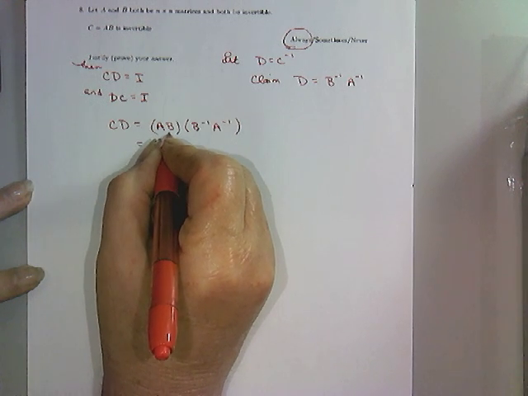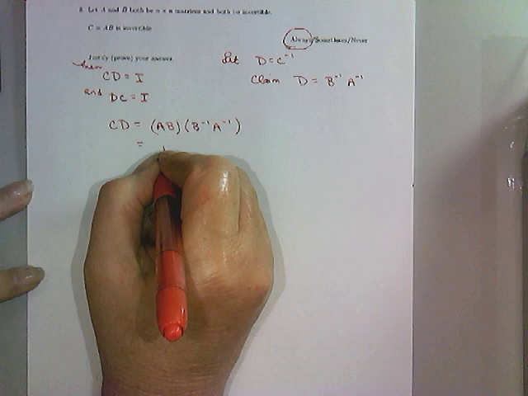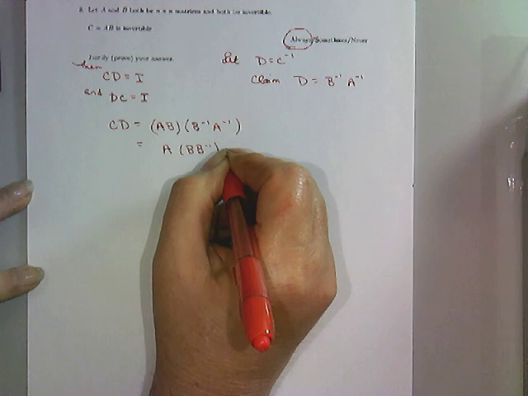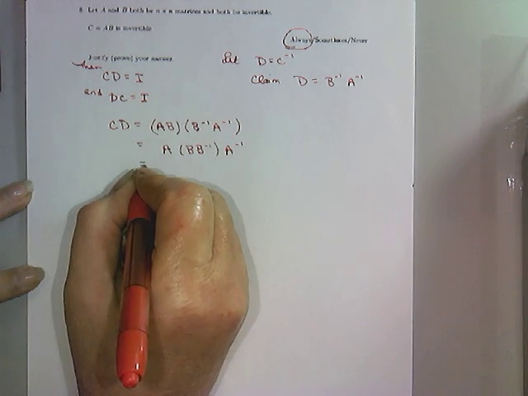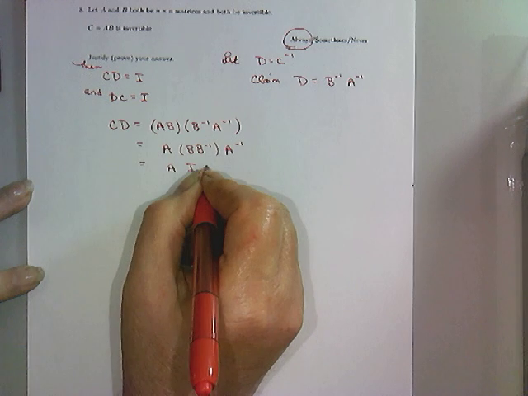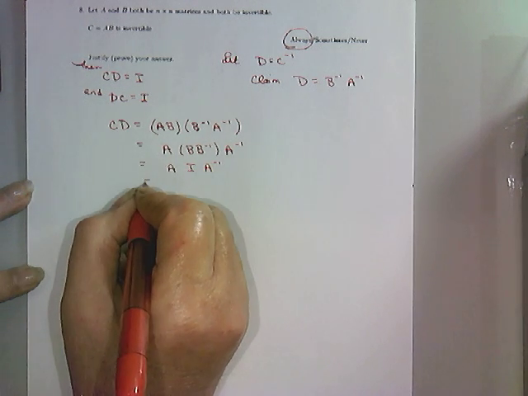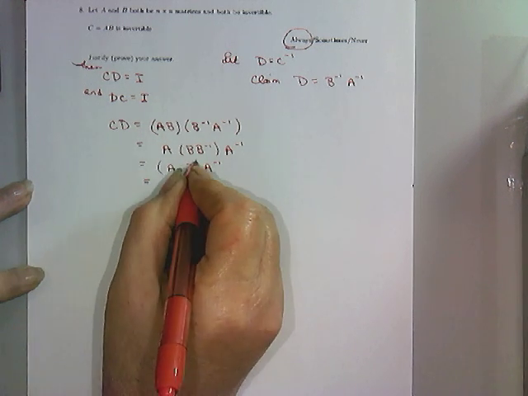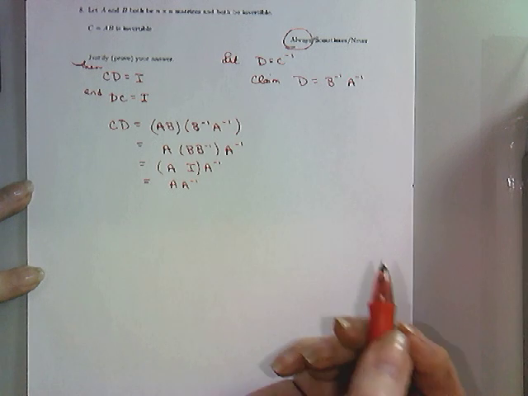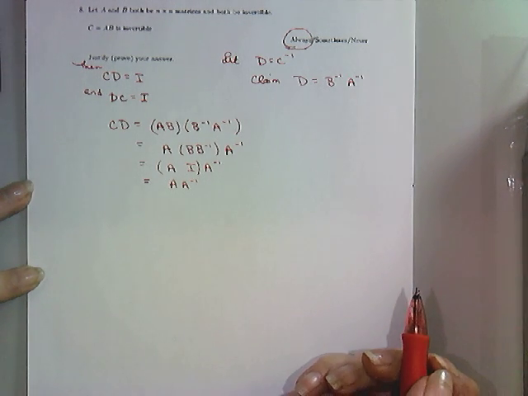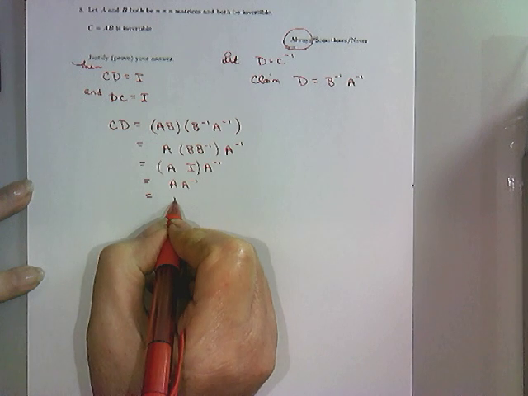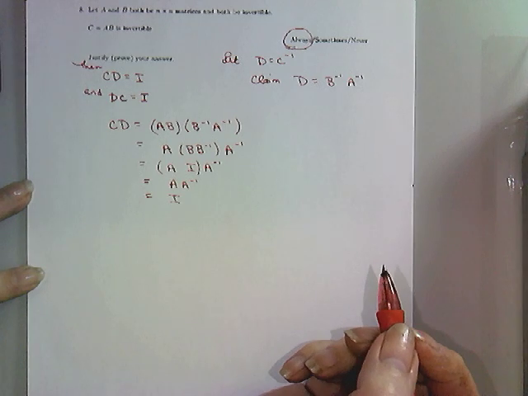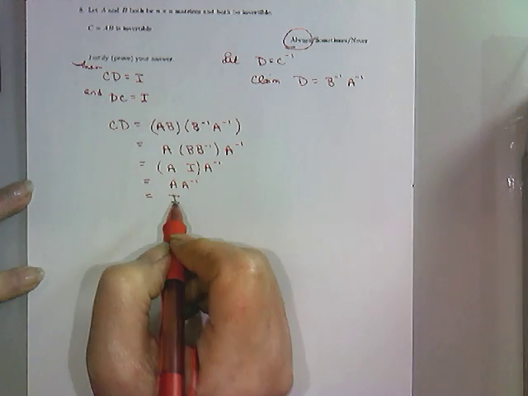But we're allowed to associate. So this is equal to A times B times B inverse times A inverse, which is just A times the identity times A inverse. But this is just A times A inverse, since any matrix times the identity is the matrix back, which is the identity by definition of inverse. And so, yes, it is true that C times D is the identity.